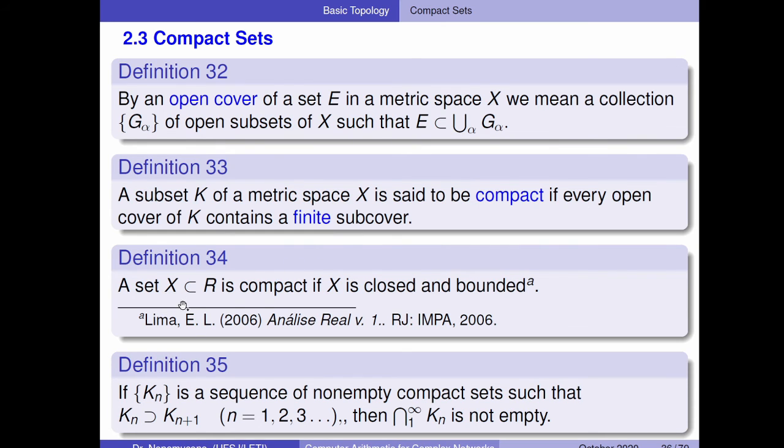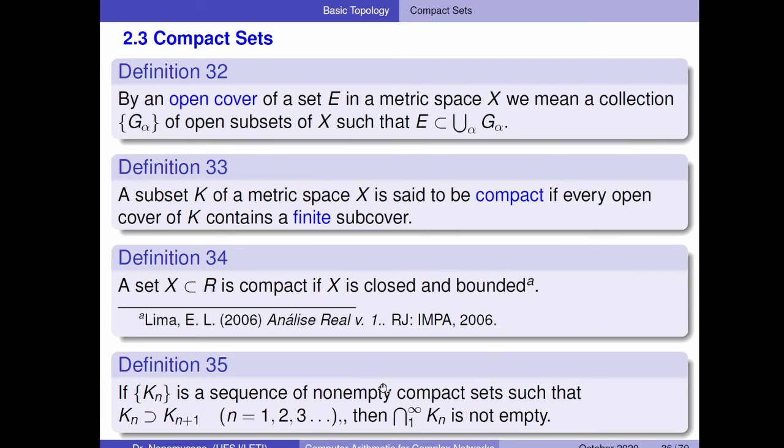In definition 34, a set is compact if it is closed and bounded. Here is something important in definition 35. If you have a sequence of non-empty compact sets such that Kn contains Kn plus 1, you are going n forever, you are not going to reach an empty set.